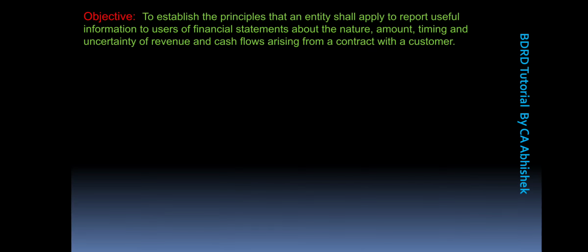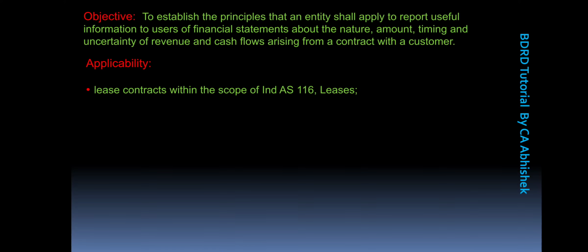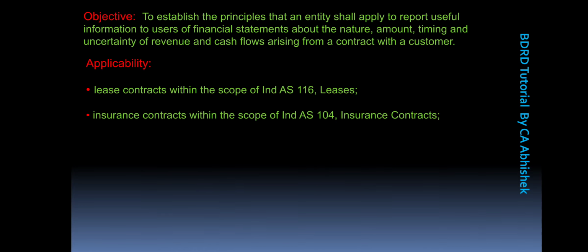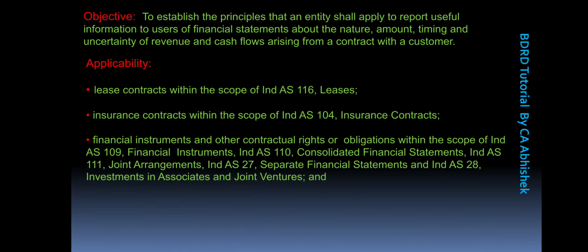And moving on to the applicability of this Ind AS. This Ind AS is applicable on all except for a few. Number one is lease contracts, which are within the scope of Ind AS 116, and thereafter insurance contracts, that is Ind AS 104, and the third one is financial instruments and other contractual rights, which are covered under the scope of Ind AS 109, financial instruments, Ind AS 110, consolidated financial statements, Ind AS 111, joint arrangements, separate financial statements and investments in associates and joint ventures.